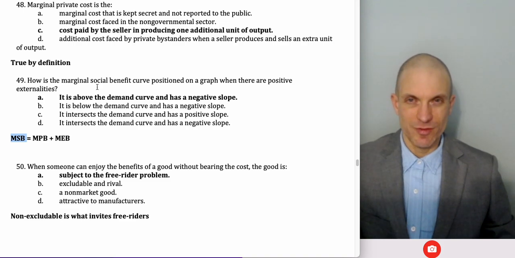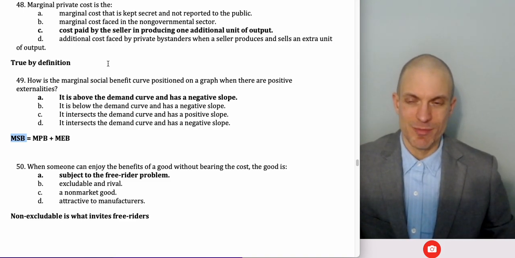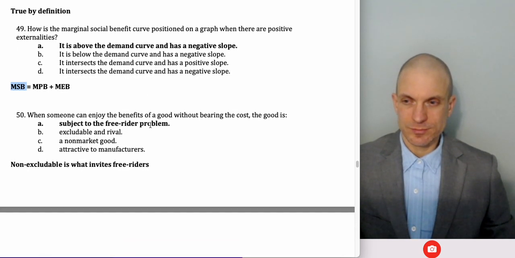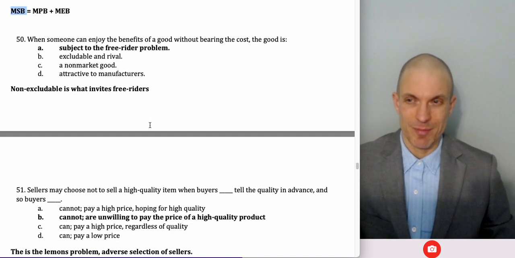We draw the positive externality, the additional social benefit is almost like a rightward shifted demand curve, though that's not exactly what it is. Same thing with taxes. It's not literally a leftward shifted demand or supply curve with taxes, but we can model it as if it is. I mean, graphically it is. It's just conceptually it's not quite what's happening.